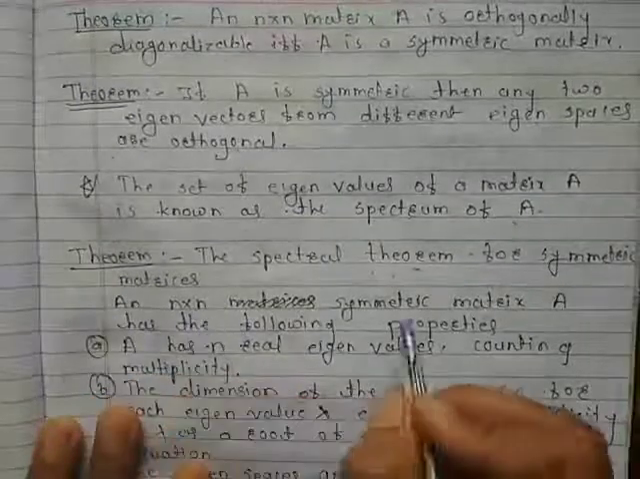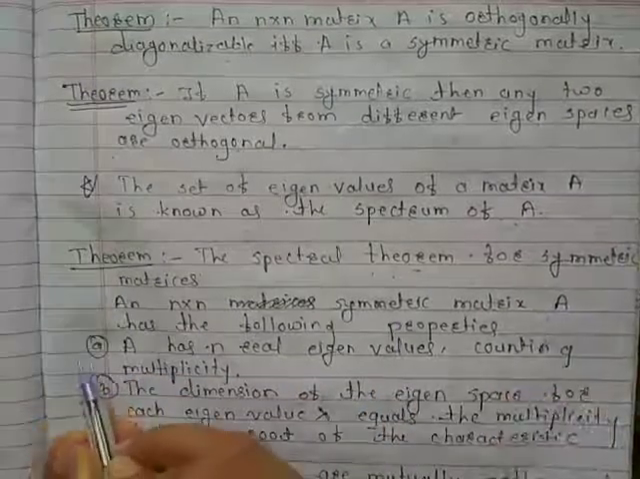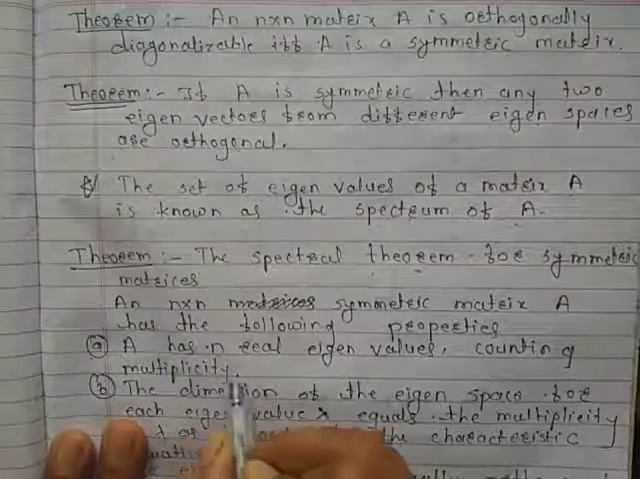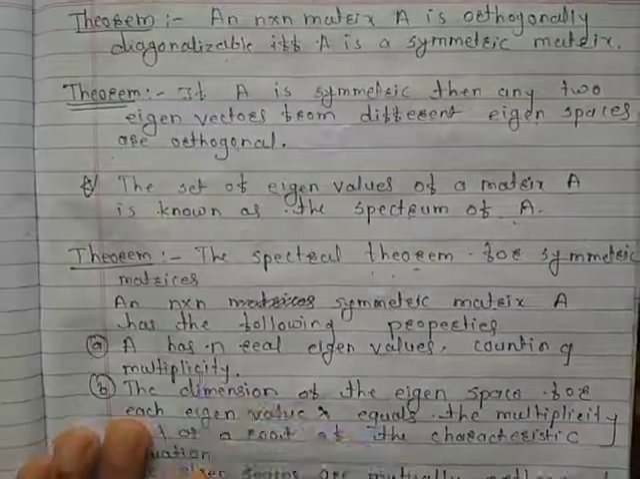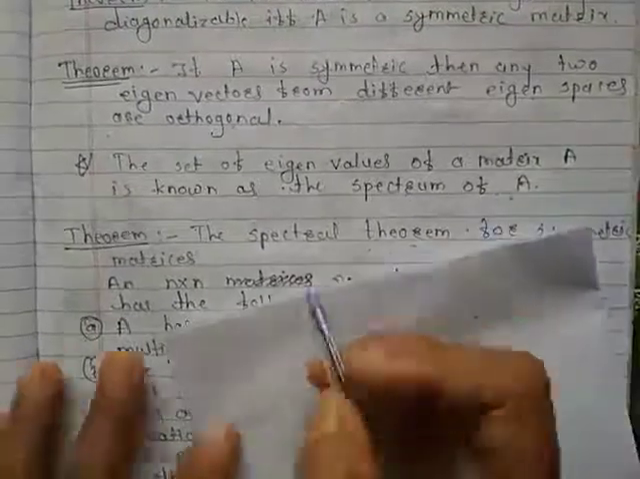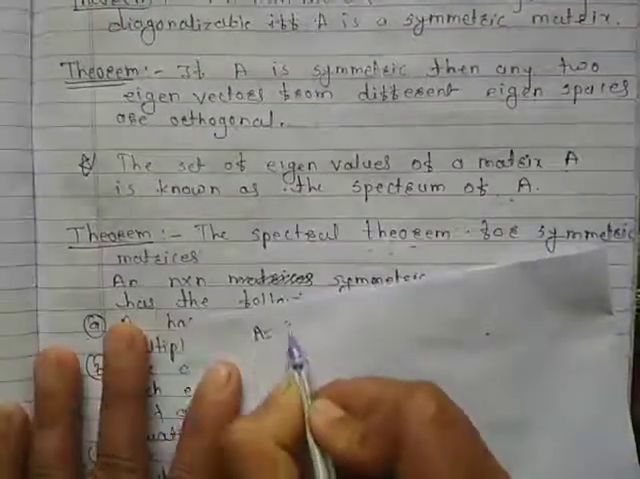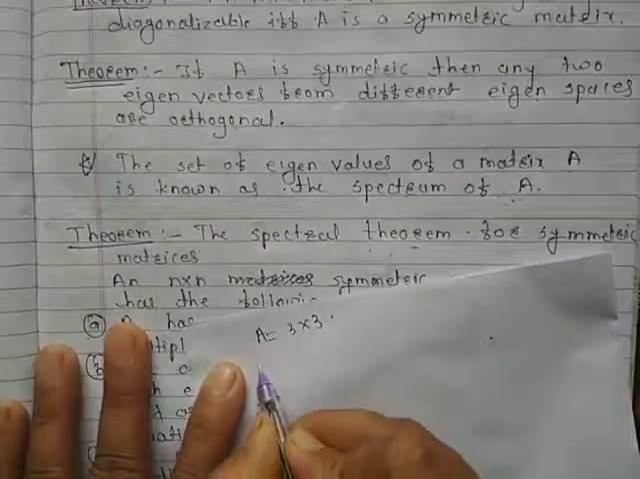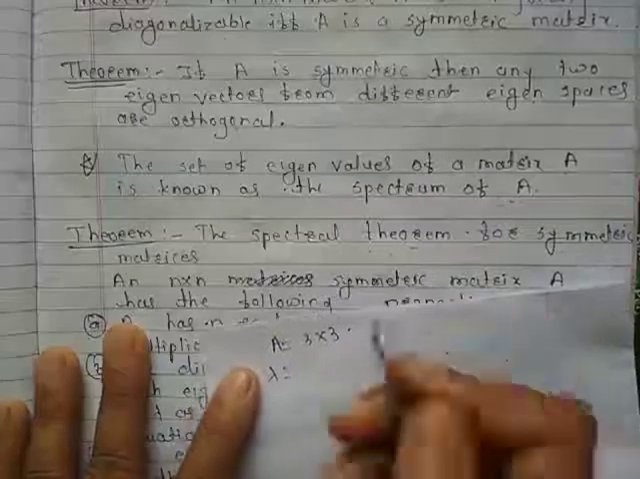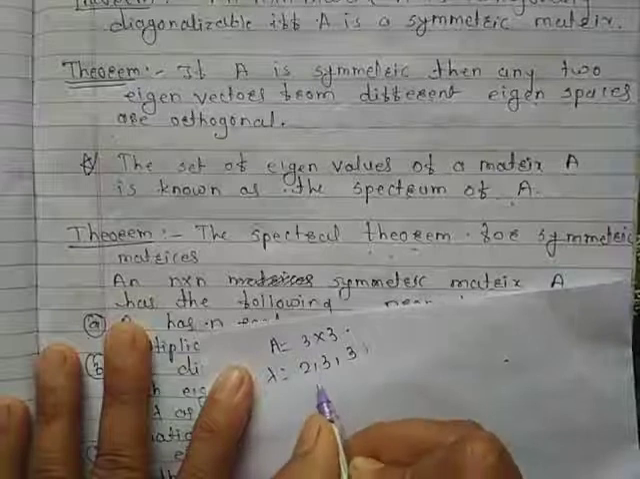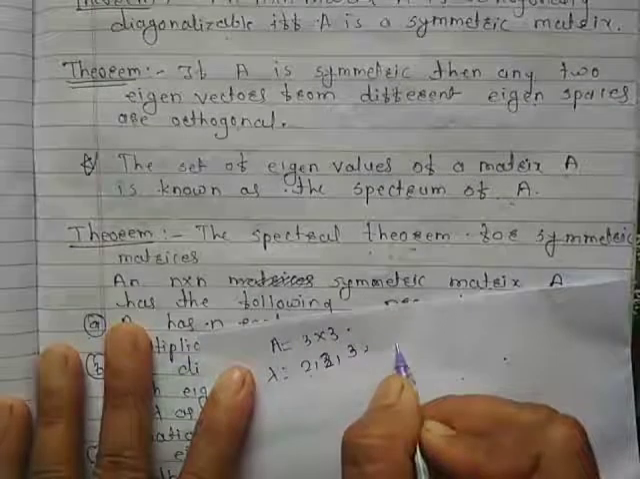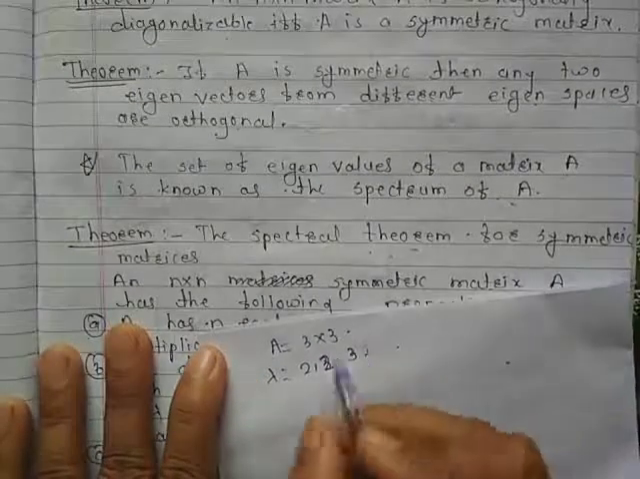For an n by n symmetric matrix A, first, A has n real eigenvalues counting multiplicity. What does this mean? If A is a matrix of order 3 by 3 and A has the eigenvalues 2, 2, 3, what does that mean?